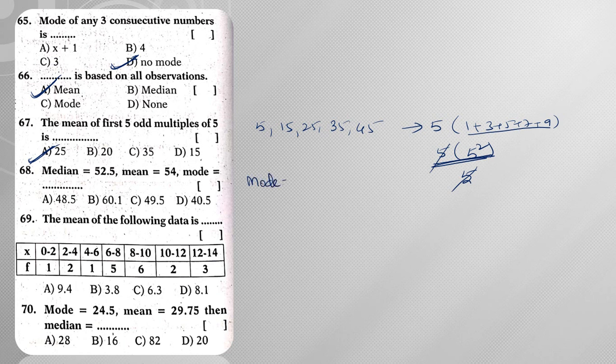Next, the median is 52.5 and the mean is 54, then the mode is equal to, as we already know the formula, 3 times the median minus 2 times the mean. 3 5s are 15, 3 2s are 6 plus 1 is 7, so 157.5 minus 2 times 54, which is 108. 17 minus 8 is 9, we are left with 4, so 49.5 is my answer.